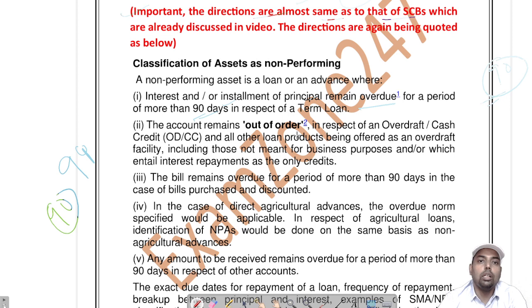Further, there is a term "out of order". This is an important term because it has been asked a number of times in the examination. Out of order. What is out of order? Out of order means the interest has not been serviced. At least the credit summation must be more than the total amount of interest which has been applied or accrued in the account.